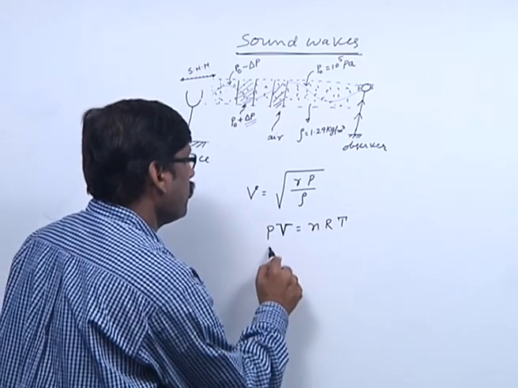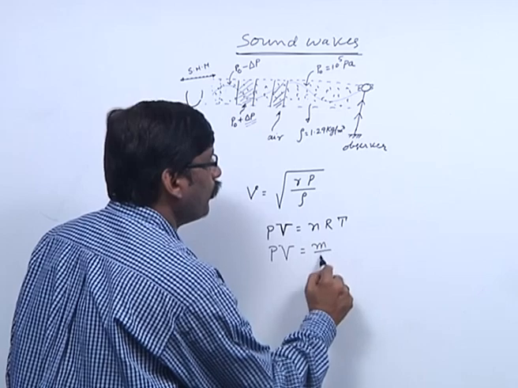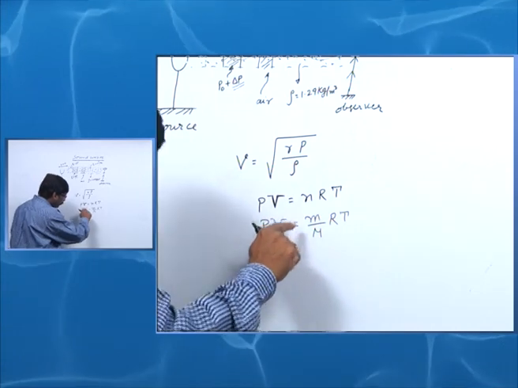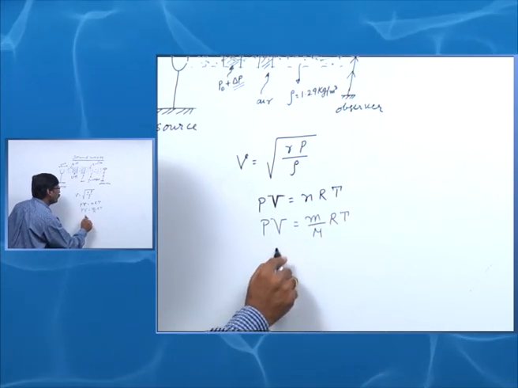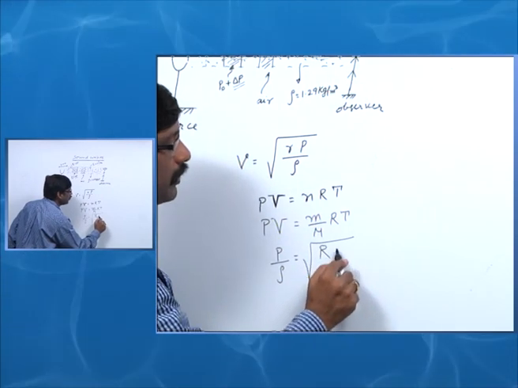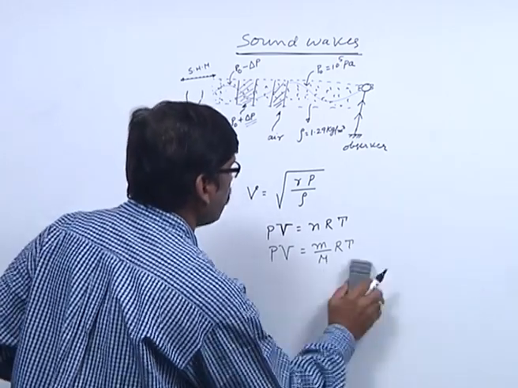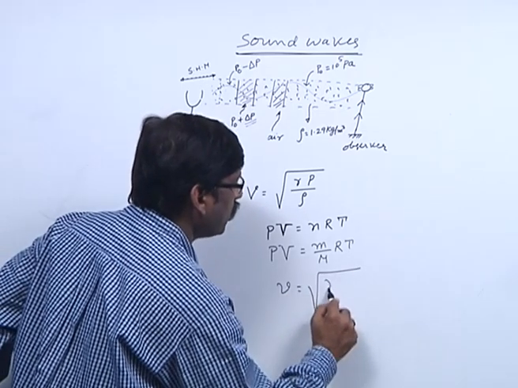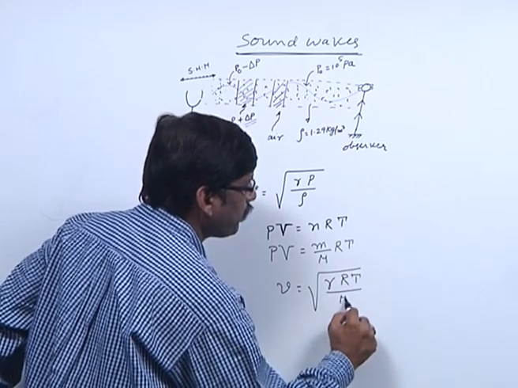I can write P into V is equal to mass by molecular weight of the gas times RT, and M by V is density. So, P by rho is RT by M, and you can substitute in the velocity: v is equal to root of gamma RT by M.